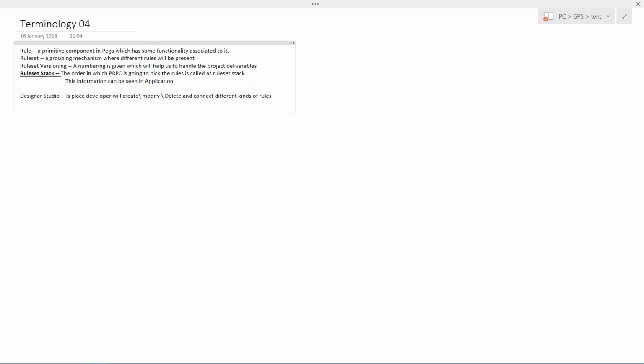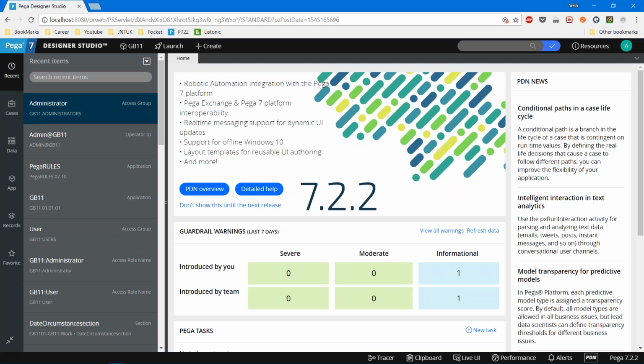Okay, so the next one, we're talking about rule set stack, right? Where you can see this particular rule set stack. In the Designer Studio, in the heading ribbon, there will be a cube icon. Always try to remember, this is a tool. In the tool, until we get complete familiarity, we have to keep some hard practice.